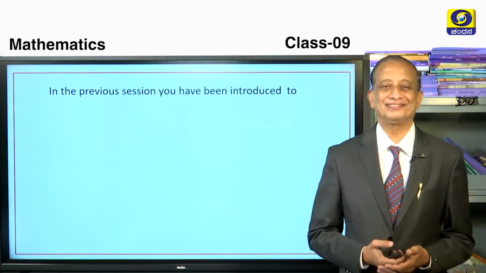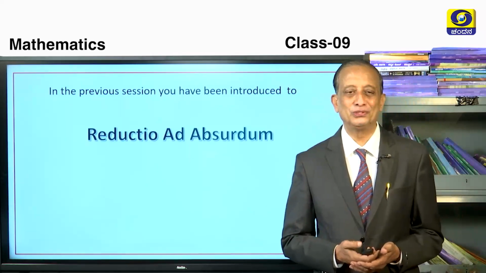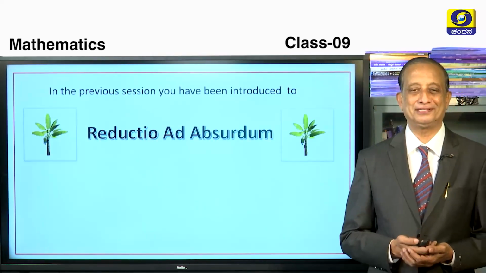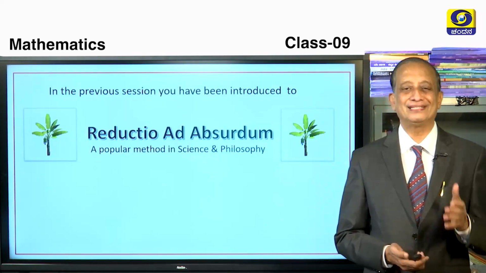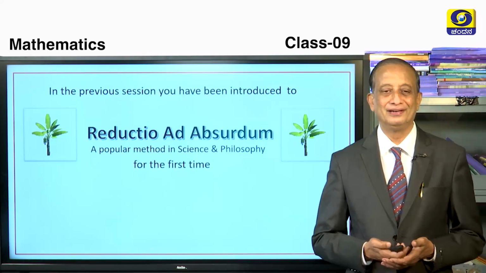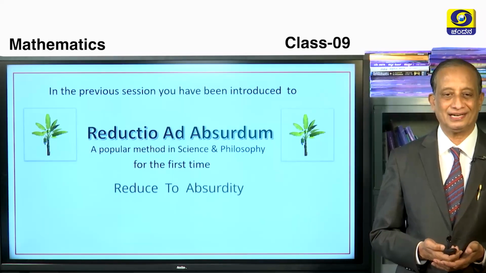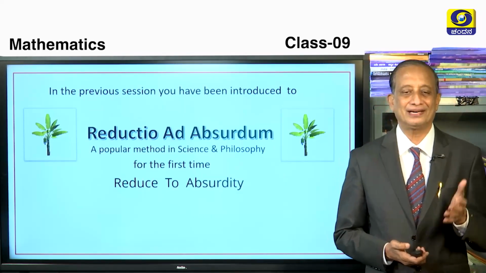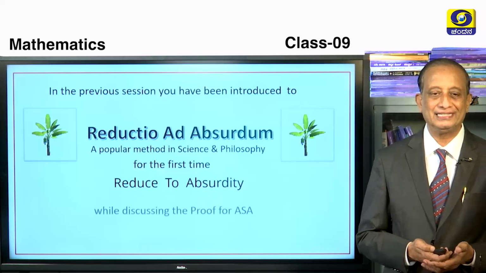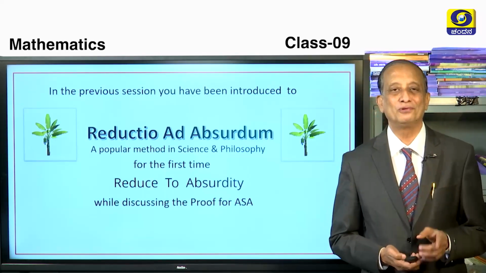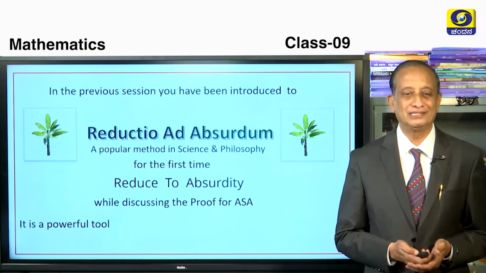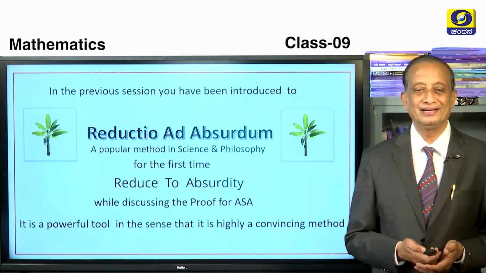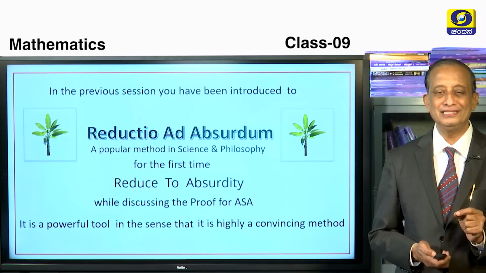Okay, in the previous session, you have been introduced to the reductio ad absurdum method, a popular method in science and philosophy, which means reduce to absurdity, while discussing the proof for ASA. It is a powerful tool, children, in the sense that it is a highly convincing method.